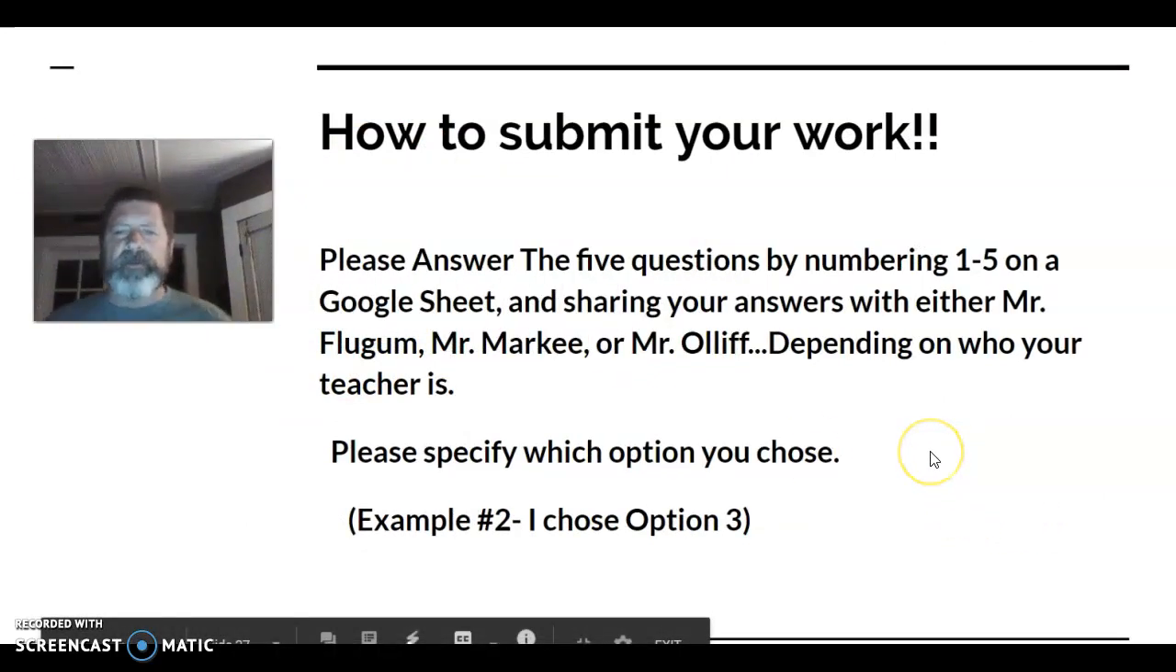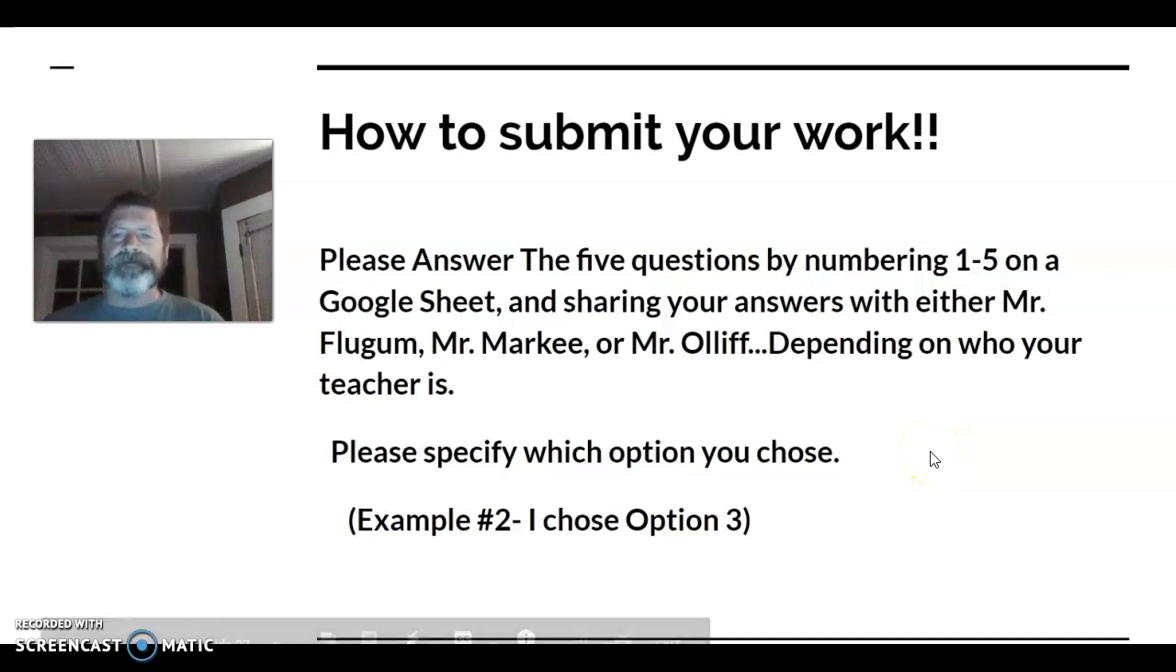And these are some instructions. Answer those 5 questions, numbering 1 through 5 on a Google Sheet, and share your answers with Mr. Flugum, Mr. Marquis, or Mr. Olaf, depending on who your teacher is.